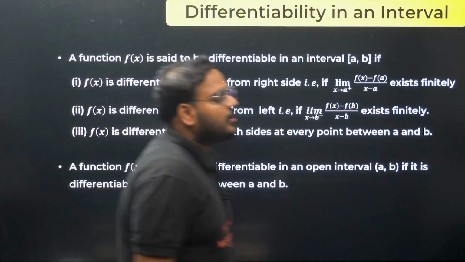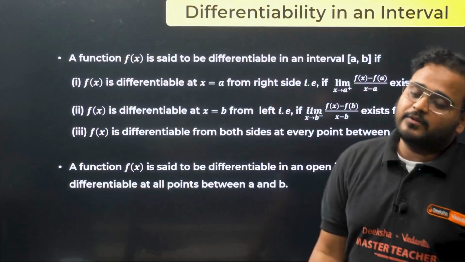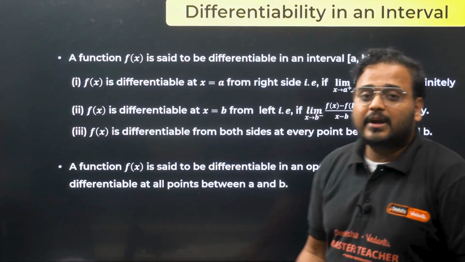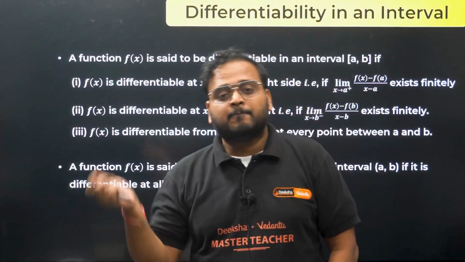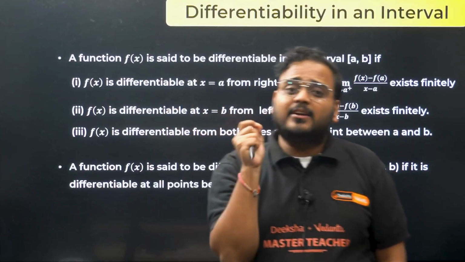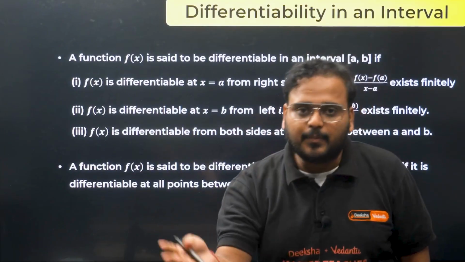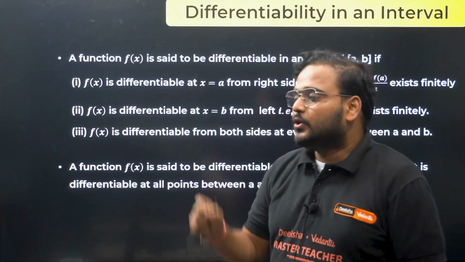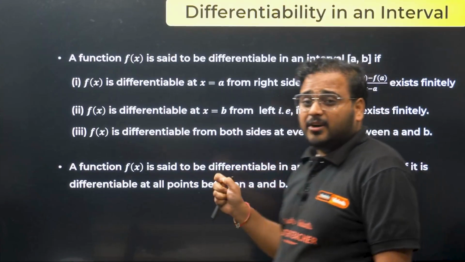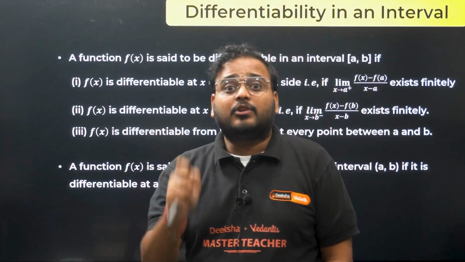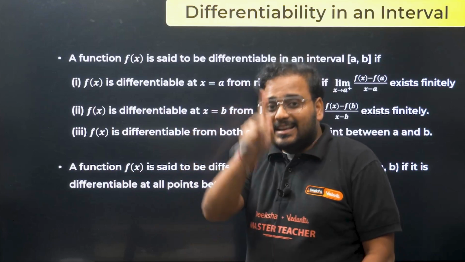Now we are moving to differentiability in an interval. Again, here we'll talk about LHD and RHD. So at every point in the interval, what will happen? In an interval, you'll have multiple points, infinite points. So at every point in that interval, you should have LHD equal to RHD.